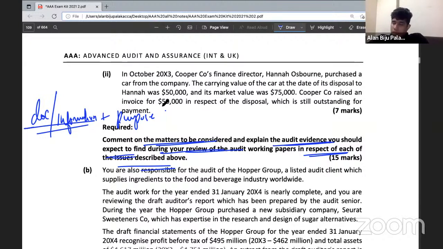Second one, notes of discussion with the management regarding dash, to ensure dash.